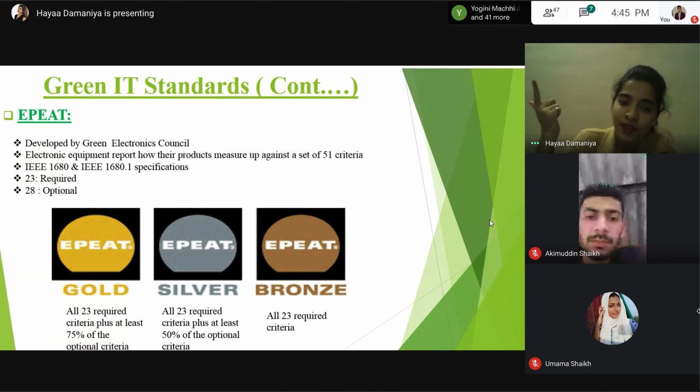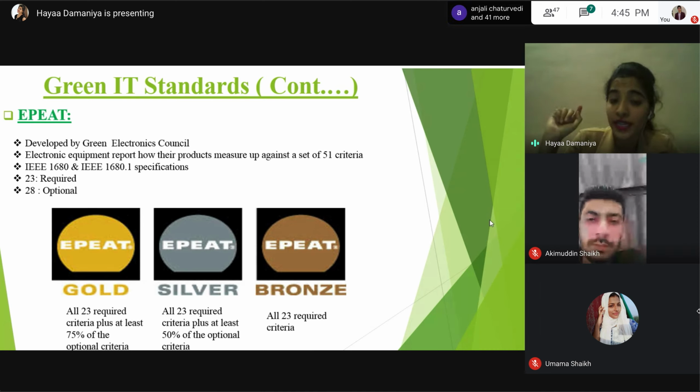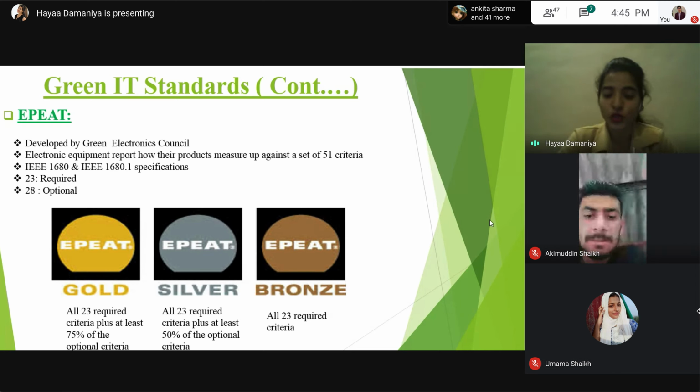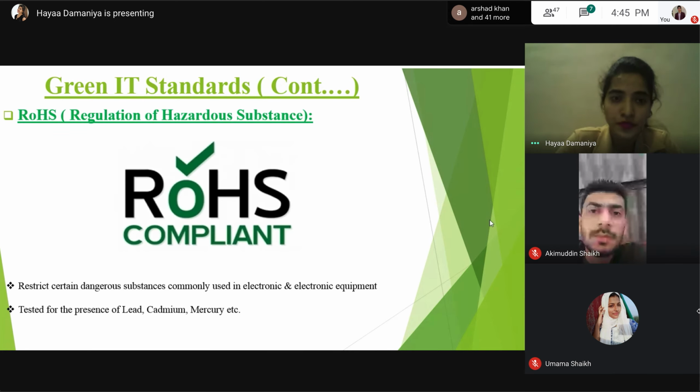It simply means all 23 required criteria are satisfied, as well as 75% of the optional criteria, by this product. So now you can think how important it is to look for this when you're buying such a product. So surely check these standards.